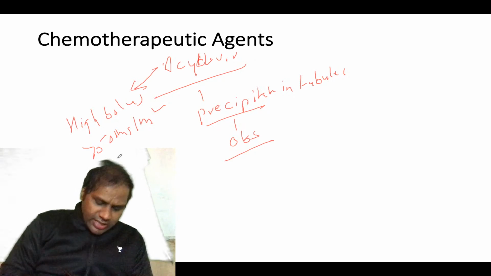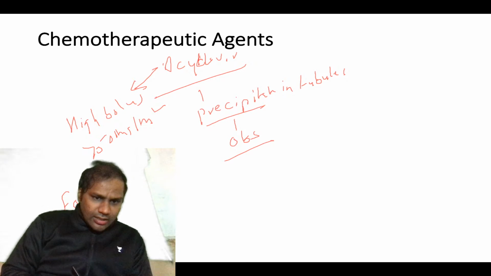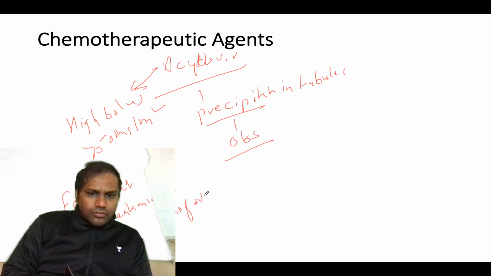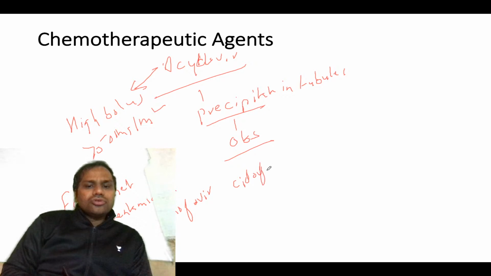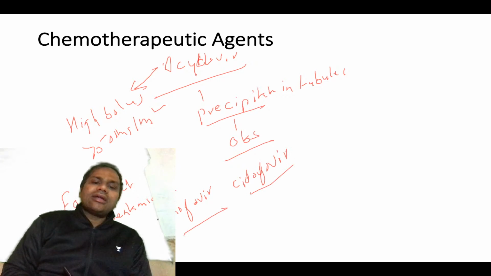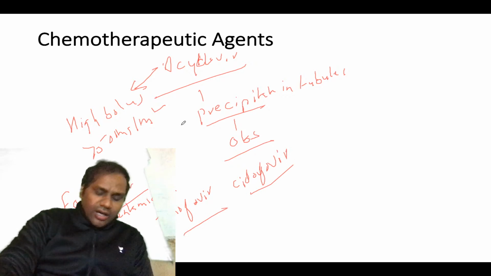Then other drugs like foscarnet, pentamidine, tenofovir, cidofovir. So these drugs can also act in this same manner.